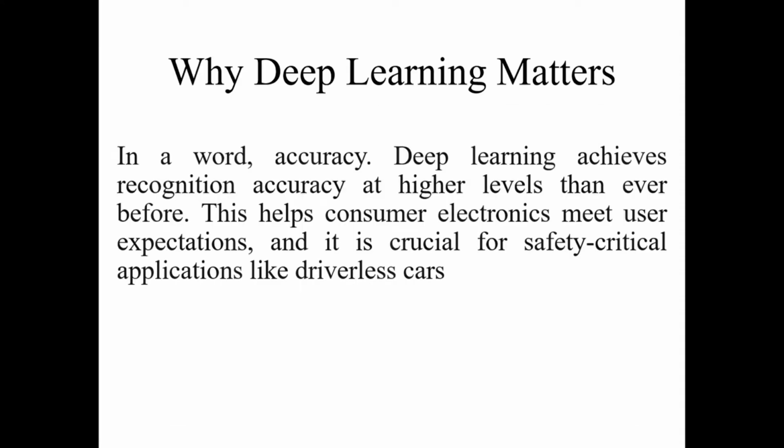So in the next topic, why deep learning matters. It's very important in terms of deep learning. There is a very frequent and common keyword in data science, artificial intelligence and machine learning, that is called accuracy. So deep learning achieves recognition accuracy at a higher level than ever before. That means the accuracy of deep learning is very high compared to other traditional methods. This helps consumer electronics meet user expectations, and it is crucial for safety-critical applications like driverless cars or other applications based on deep learning.